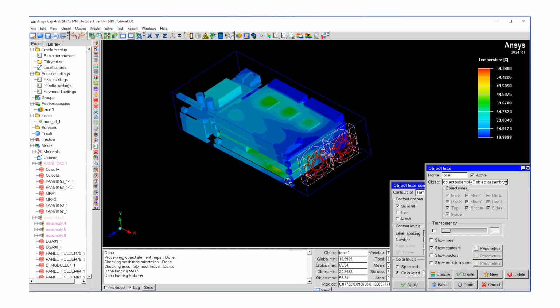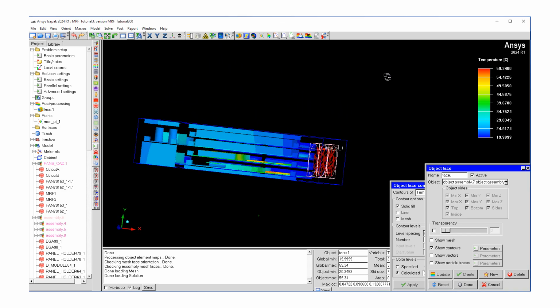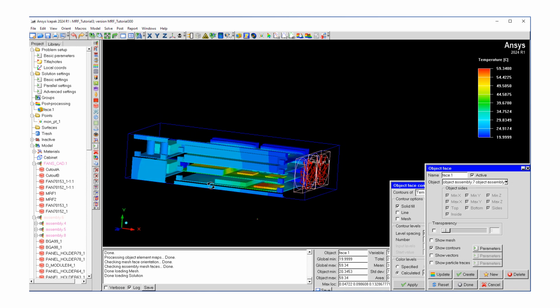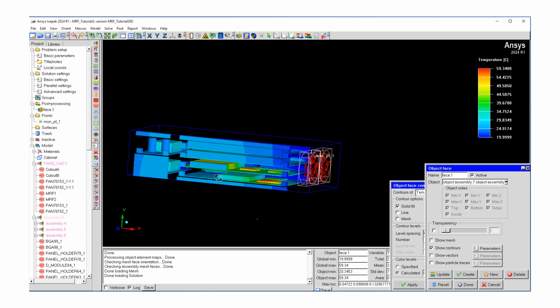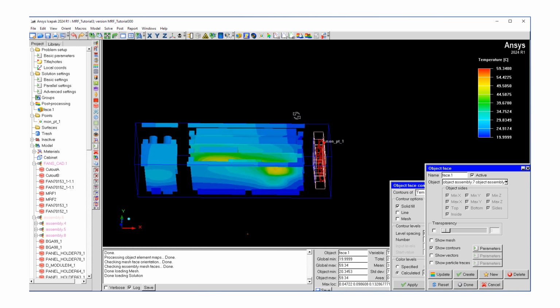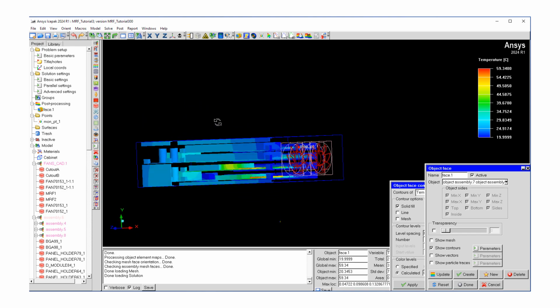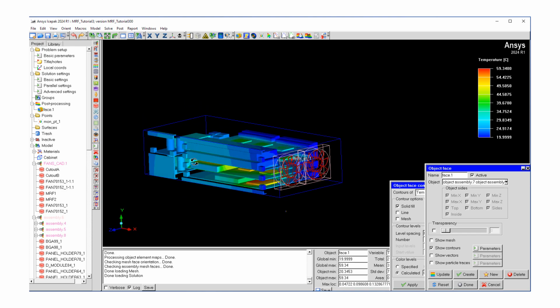So after some clearing up, we can see the heat generating components, and what we see is temperatures may be as high as 59 degrees C, where particularly the hottest are where the heat is generated the most. So that does make sense.